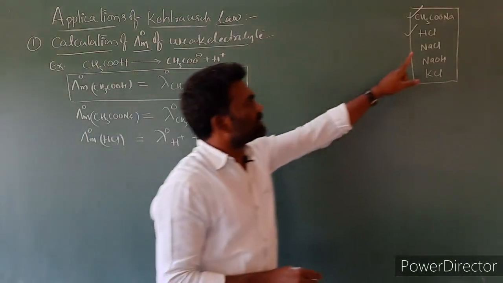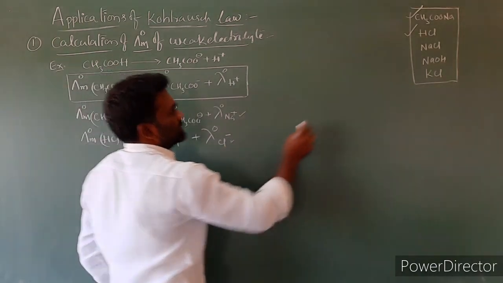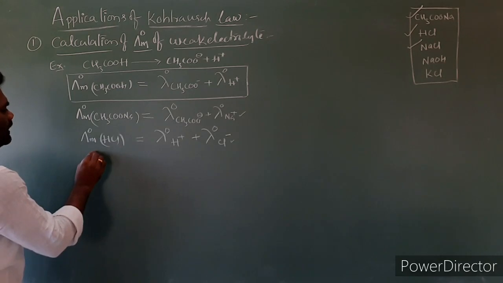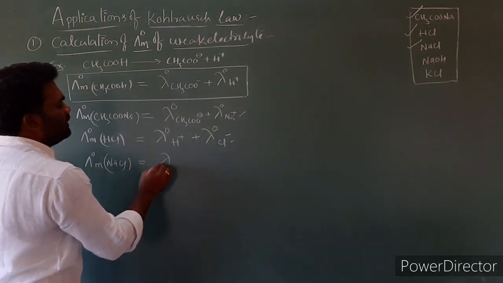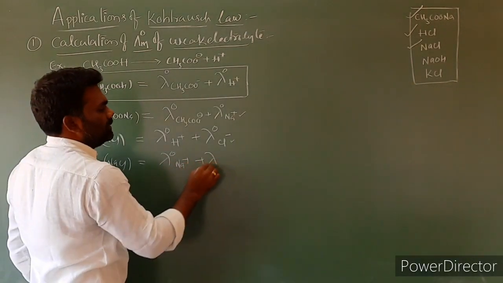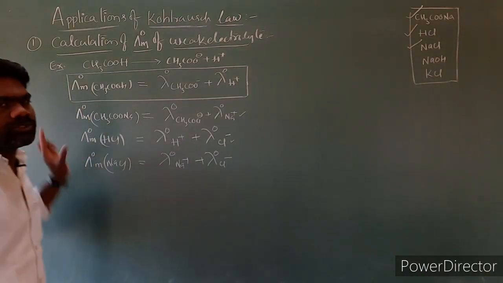So we have to choose another strong electrolyte that contains Na plus and Cl minus. So this one we choose: lambda naught NaCl gives rise to lambda naught Na plus plus lambda naught Cl minus. So I chose three strong electrolytes.